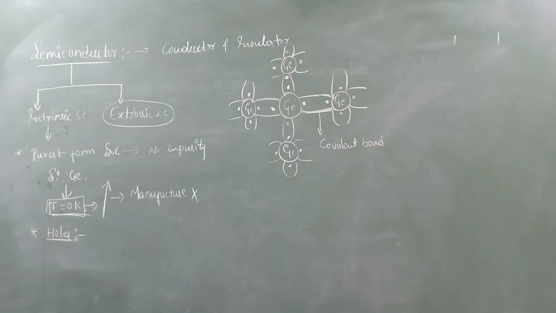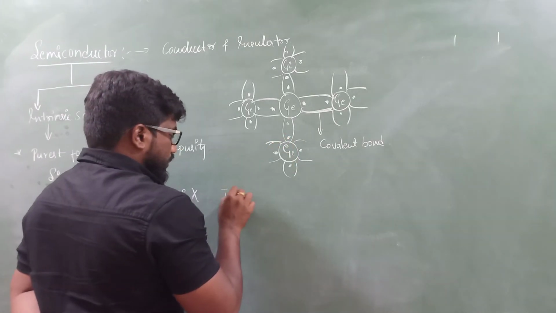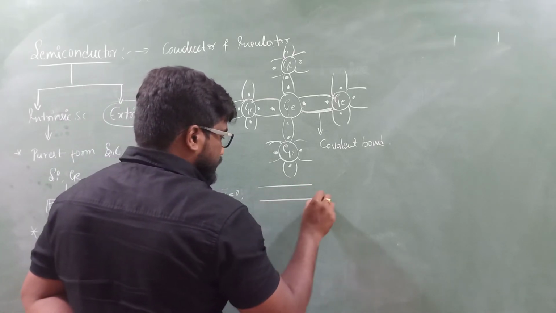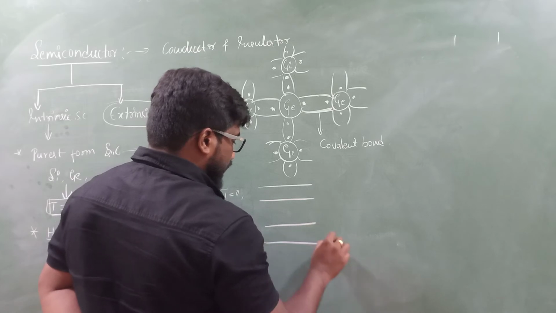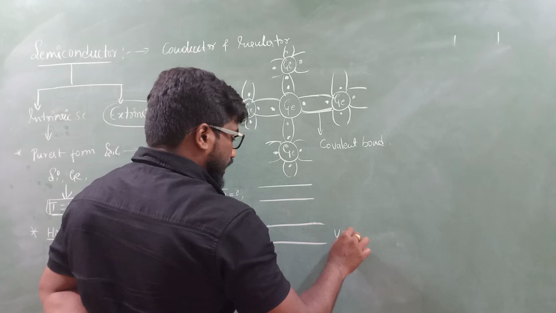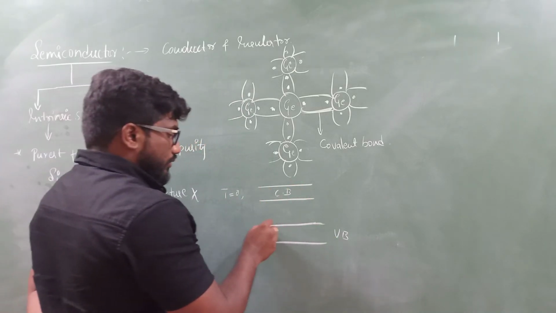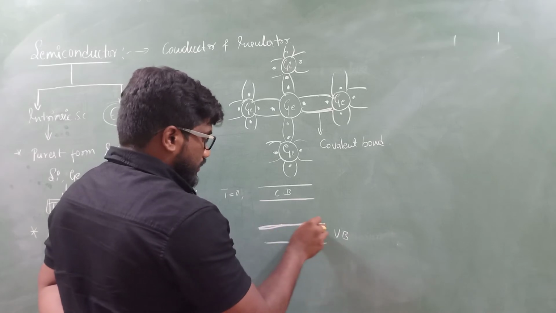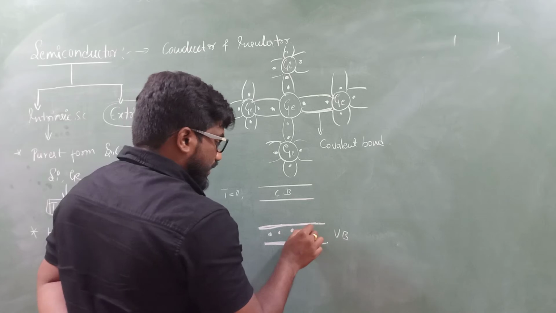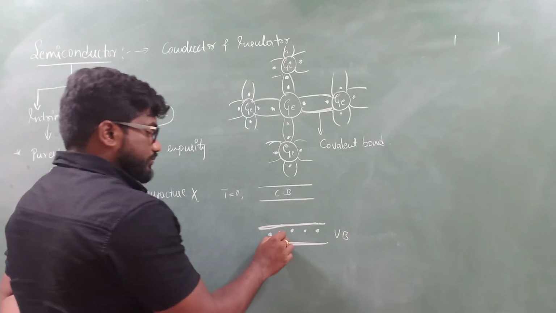So now at T equals 0, we have an energy band diagram. This is the valence band, and this is the conduction band.